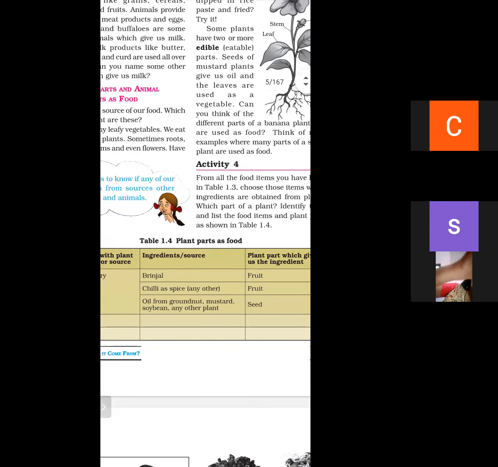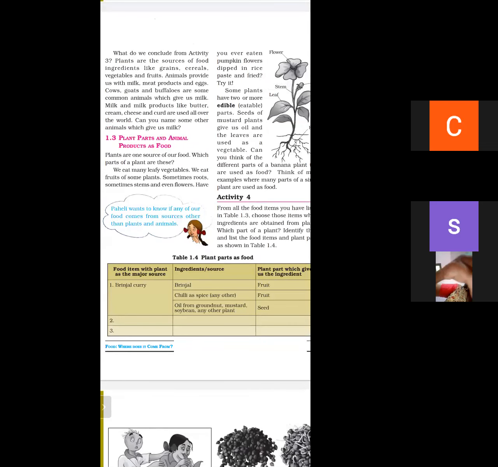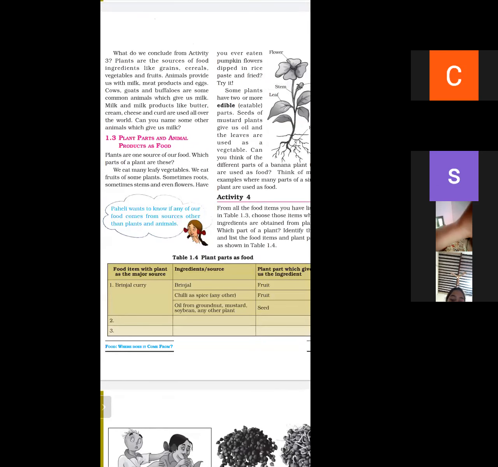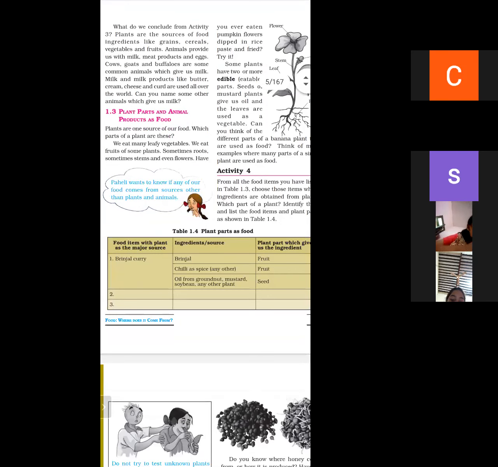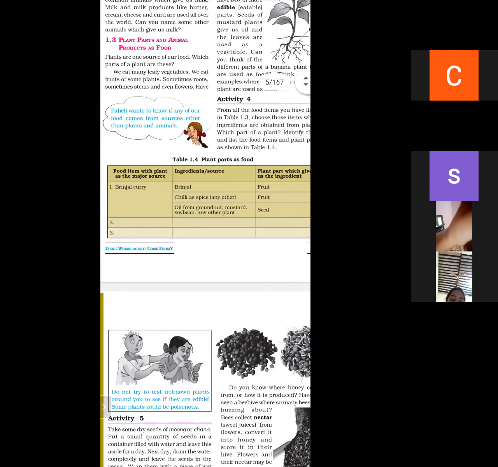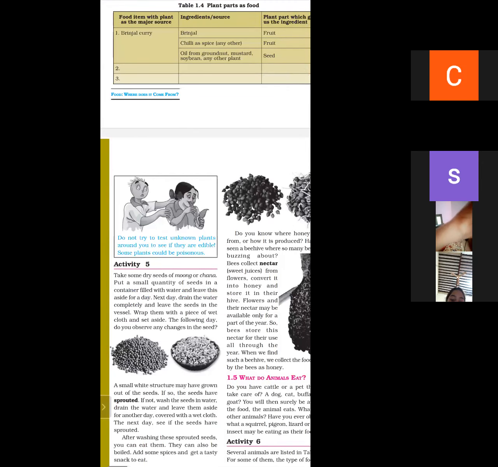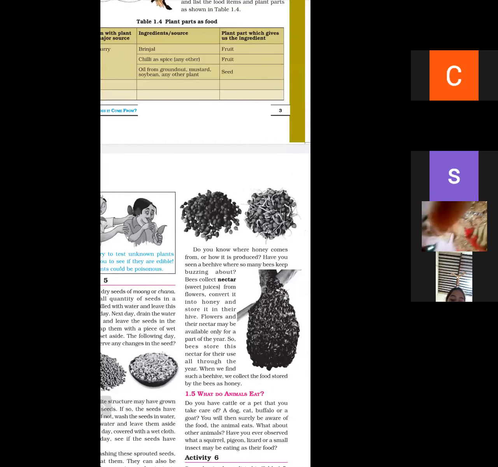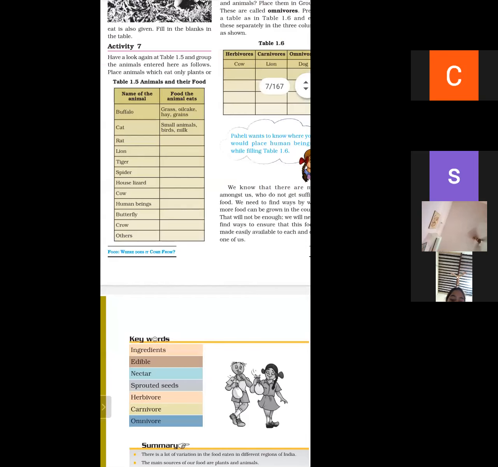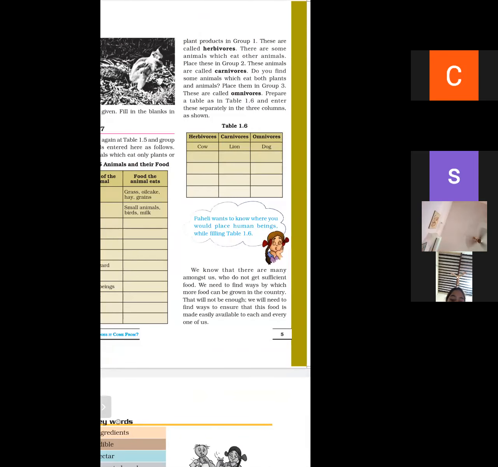In activity 4, we have studied food items and ingredients. Brinjal curry, and what are the ingredients? Brinjal, chilies and spices, and plant parts, fruit and seed. Do not try to test unknown plants around you because they can be poisonous. Next, we have studied how we can make sprouts of moong or chana, and how we obtain honey from flowers, what nectar is, what are carnivorous, herbivorous and omnivorous, and which animals are categorized as herbivorous, omnivorous, or carnivorous.